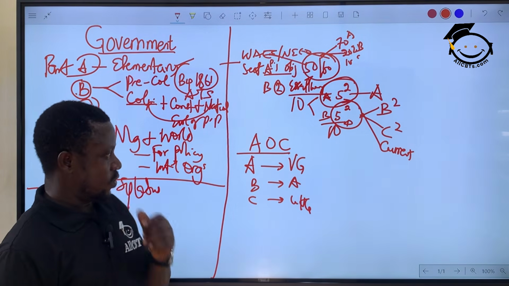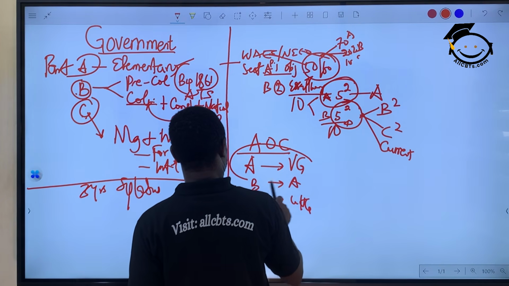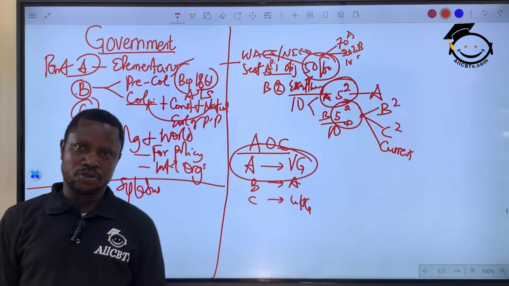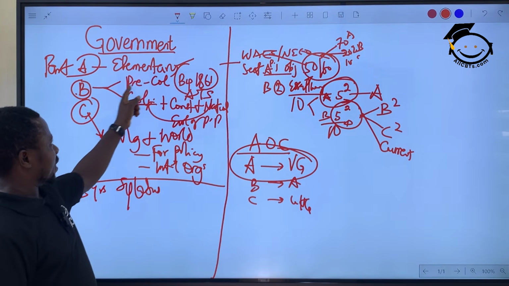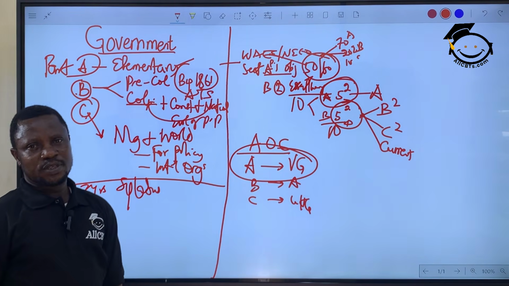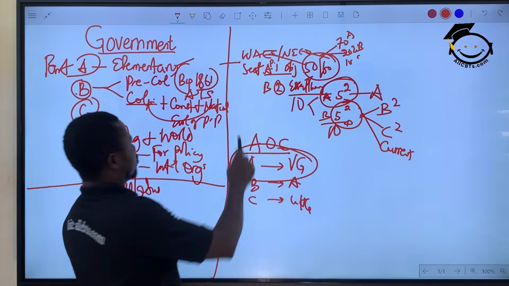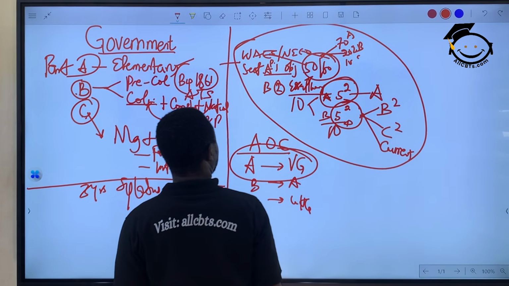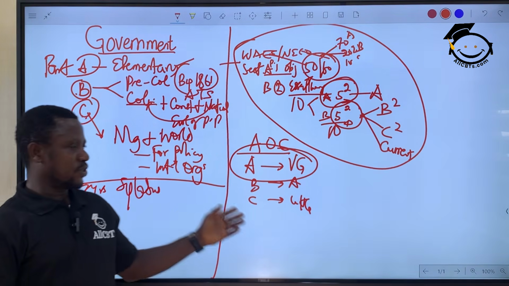Okay? Very well. So, your emphasis is for you to understand the foundation of government, the elementary government, the introduction to government, the concepts, and the principles. When you know them, they will help you a lot to understand whatever happened in B, and of course, in C. Okay? So I've just given you the structure of your exam. If you're writing WAEC, NECO, GCE, or NABTEC, I'm just giving you the structure and the area of concentration.